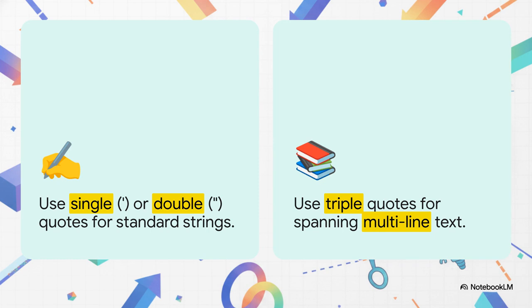Now, when it comes to actually writing strings into your code, Python is wonderfully flexible. You can use standard single quotes or double quotes. They do the exact same thing. This is super handy if you ever need to put a single quote inside a double quoted string or vice versa without breaking anything. But what if you have a massive block of text? Well, that's where triple quotes save the day. By stacking 3 single or 3 double quotes, your string can seamlessly span across multiple lines, kind of like a here document in other languages. It's an absolute lifesaver for long documentation or big chunks of formatted text.